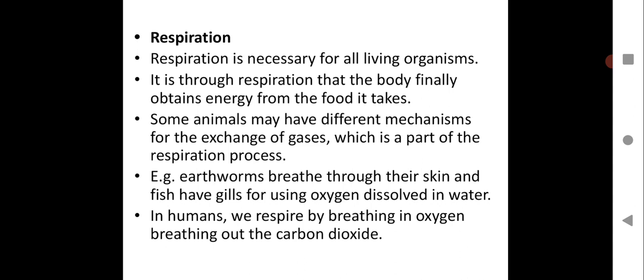Fishes have gills, earthworms have skin, and frogs have moist skin. When they are in water, they breathe through the moist skin, and on land they breathe with lungs. They are amphibians, they live on land as well as in water. In water they breathe through skin, and on land they require lungs. Both provisions are there, that's why they are called amphibians.